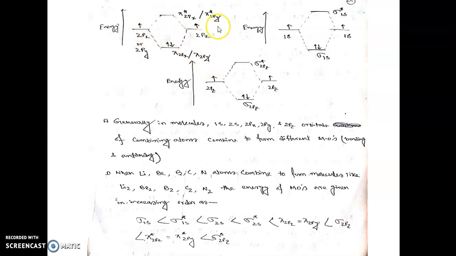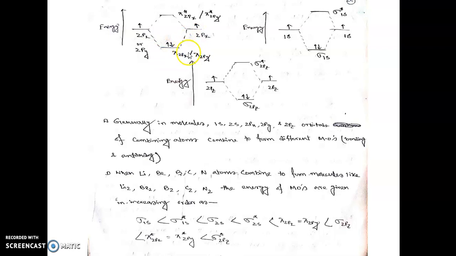Both these two electrons will stay in the lower energy pi 2px orbital or pi 2py molecular orbital, either the pi 2px or the pi 2py bonding molecular orbital. They will not stay in the higher energy pi star 2px or pi star 2py. They are called anti-bonding molecular orbitals. Electrons prefer to stay in the lower energy bonding molecular orbitals.